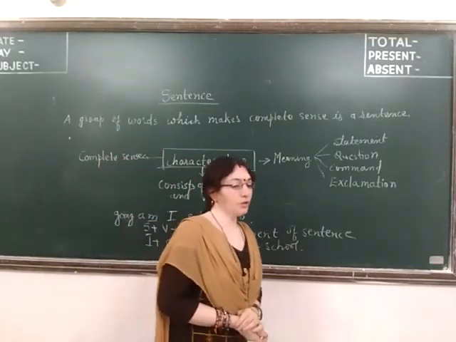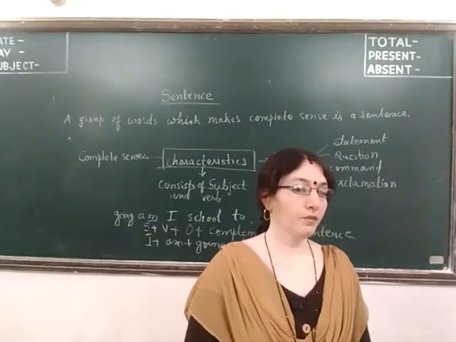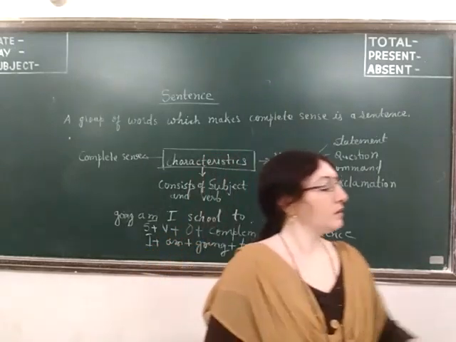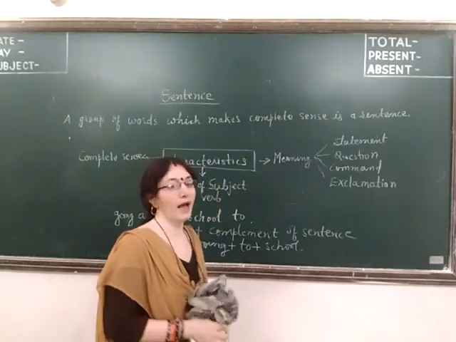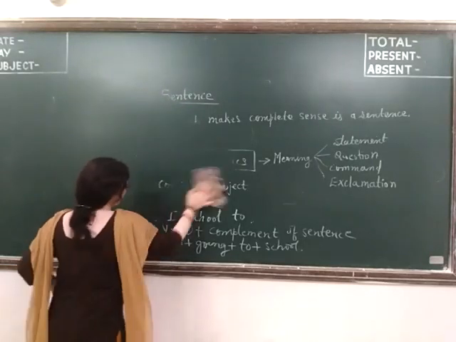Now we come to types of sentences. So, how many types of sentences are there? Some will have a slight idea. I am writing here.